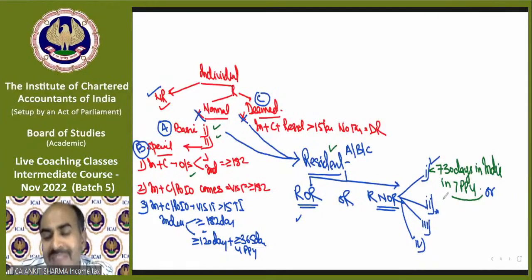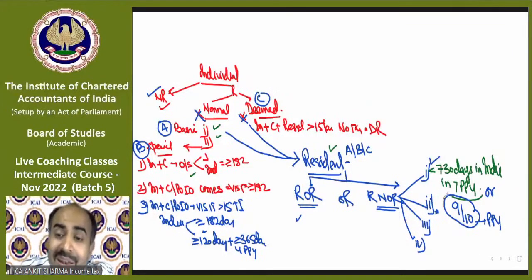The second condition says that if that person is a non-resident in 9 out of 10 preceding previous years, so if he is 9-year non-resident, 9 years or more out of 10 preceding previous years.